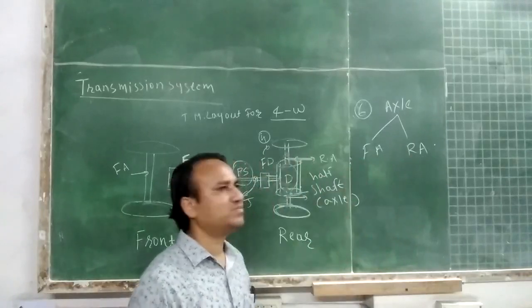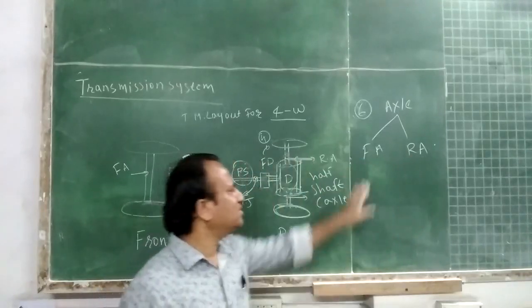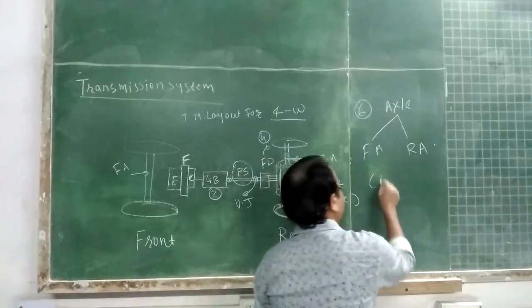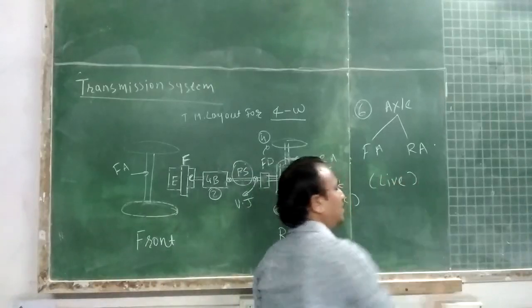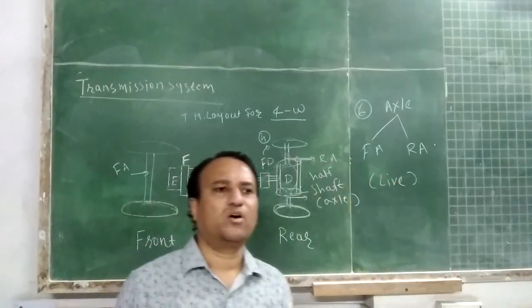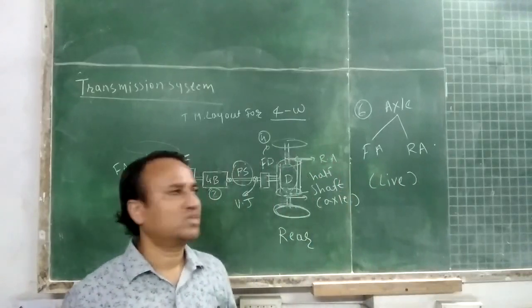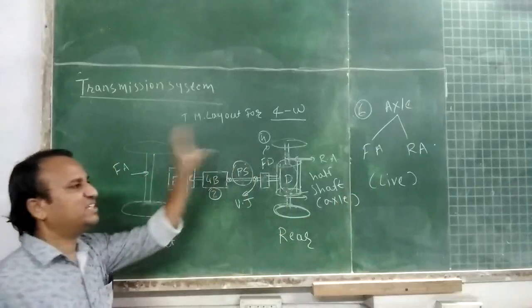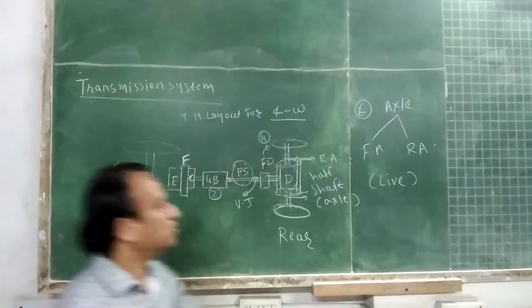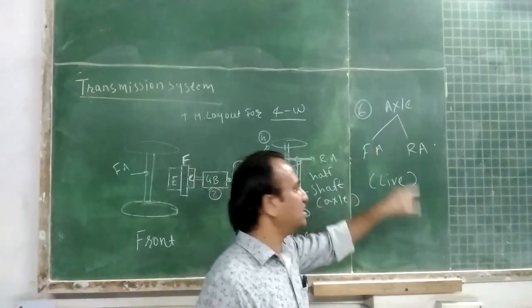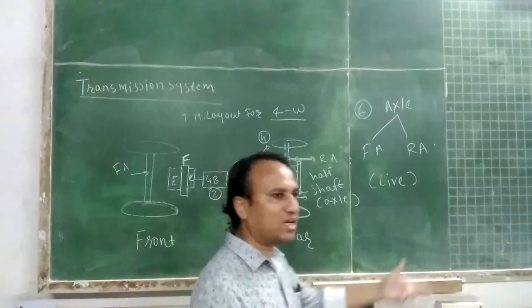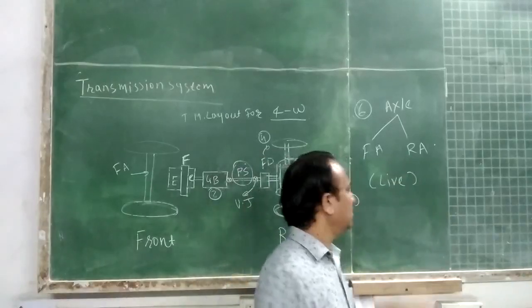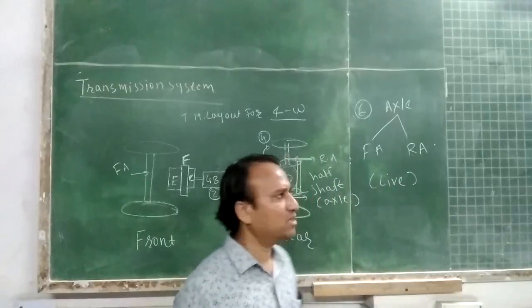The front axle, possibility of live axle or driving axle is nothing but the axle to which engine power is transmitted. So in certain vehicles, front axle is the live axle. In certain vehicles, rear axle is the live axle.